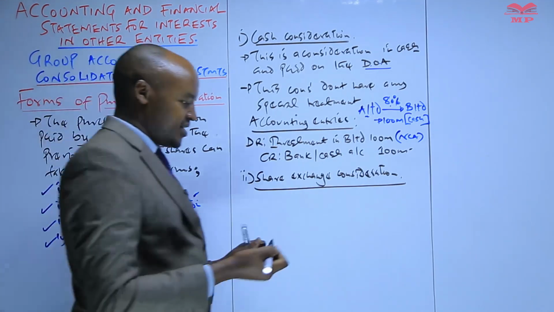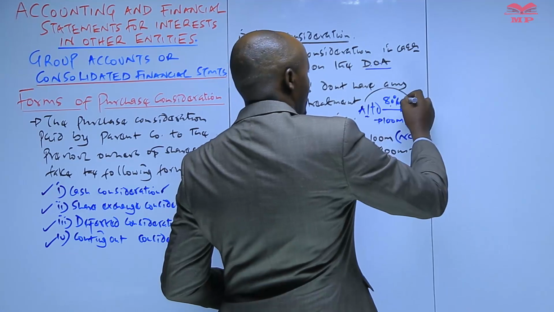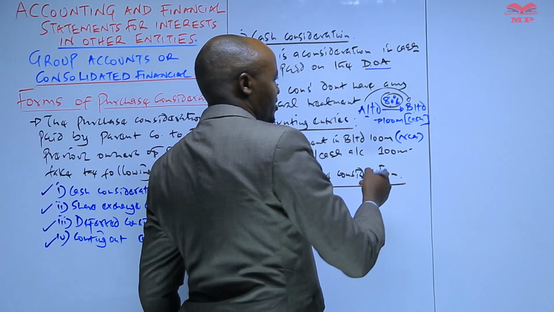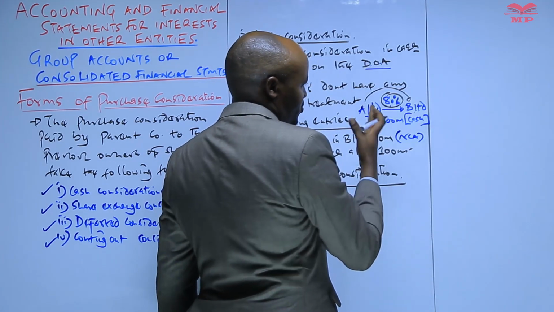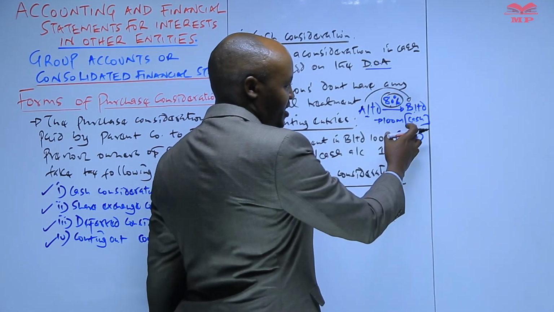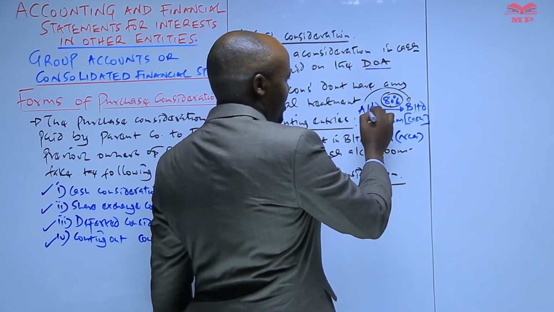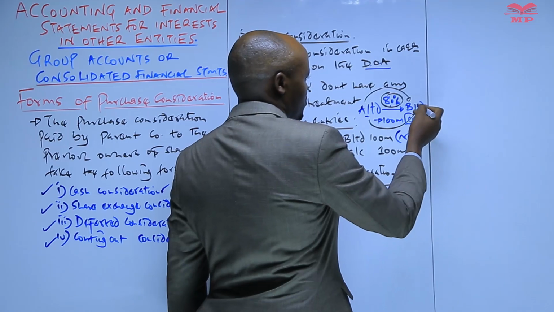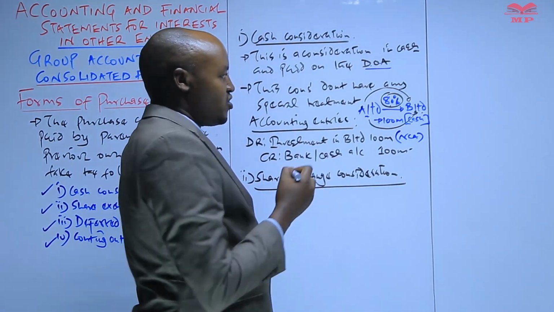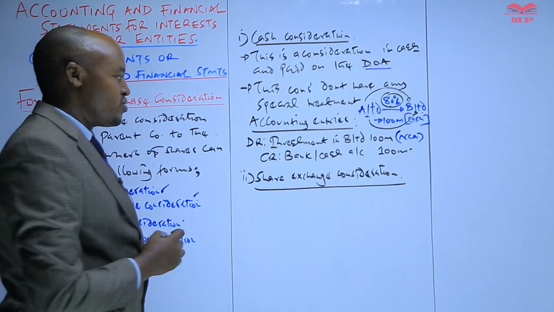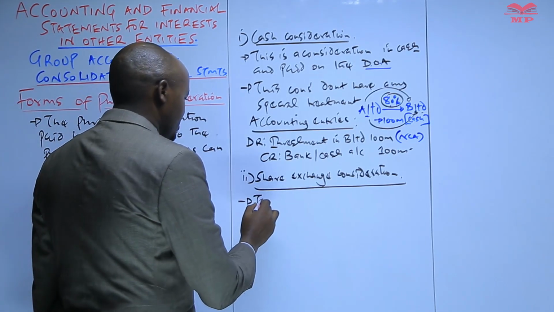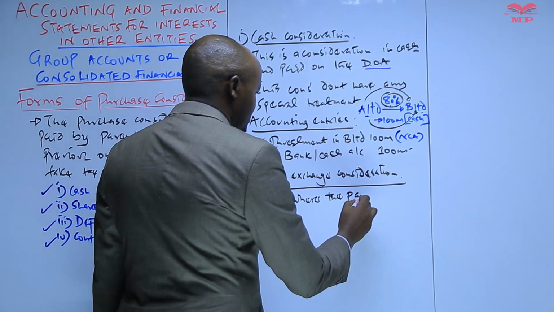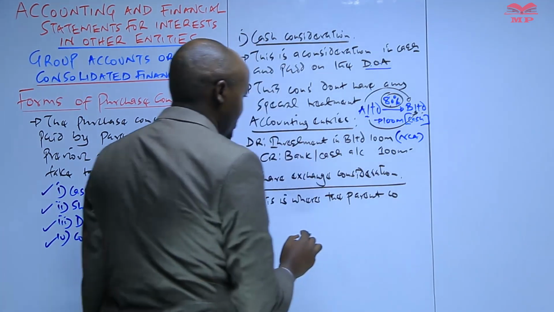So that means that if, for example, A Limited here acquires 80% of the shares issued by B, then those shareholders of B Limited who have accepted to sell their shares to A will not be paid in cash. Rather, what the parent company will agree to do is to issue its own shares to the previous owners of those particular shares in order to compensate them.